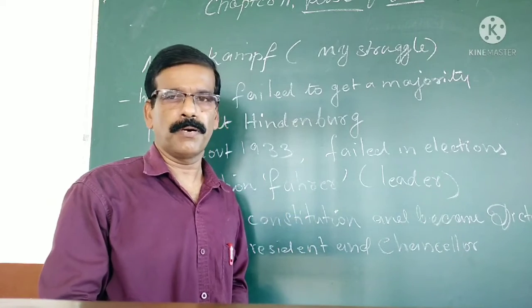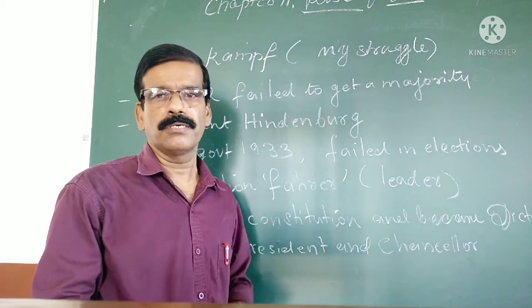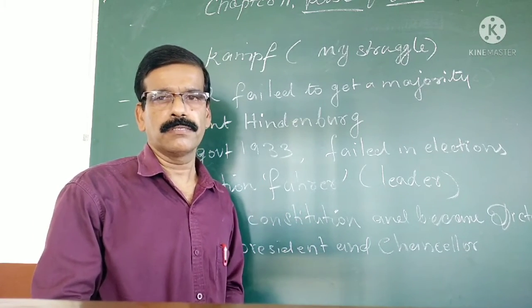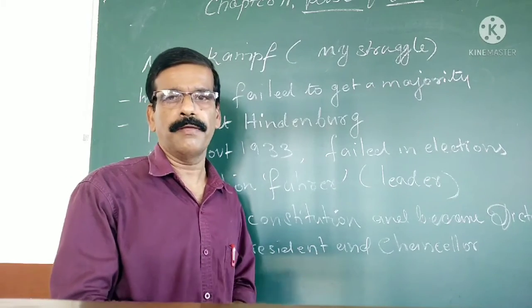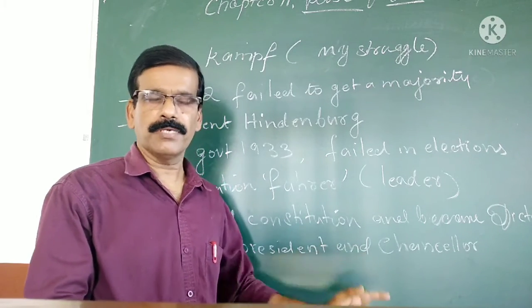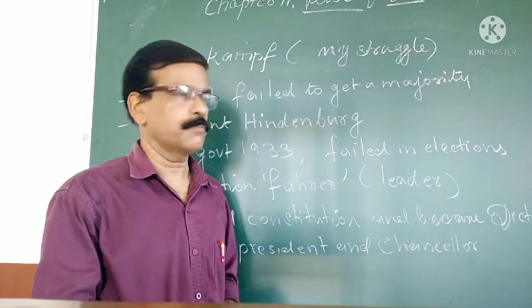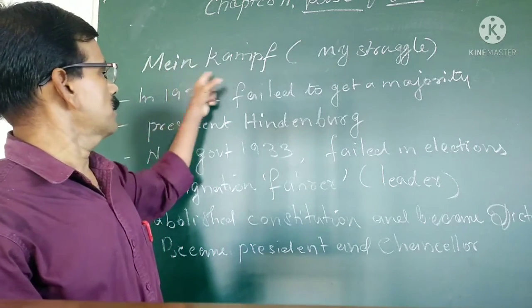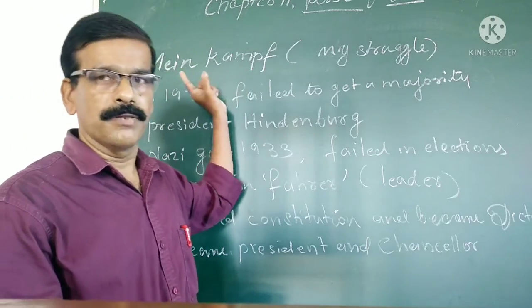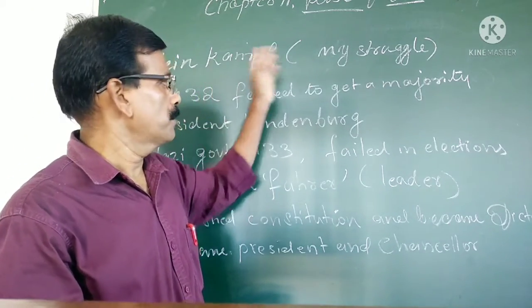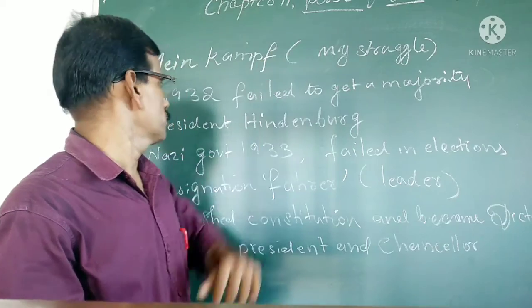Hitler wanted to capture power in Germany, so he led a march in Berlin. Then he was arrested and imprisoned. While he was in prison, he wrote an autobiography known as Mein Kampf. So you can see that this is the name of his autobiography, and it is also known as My Story.